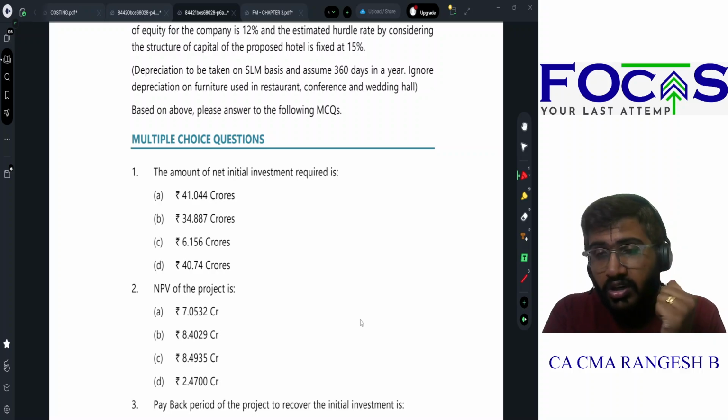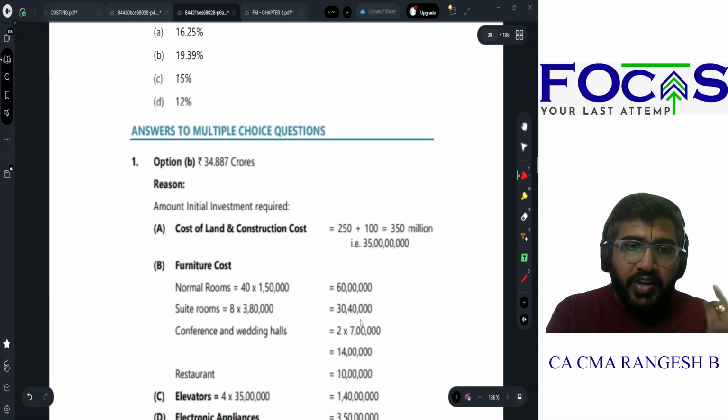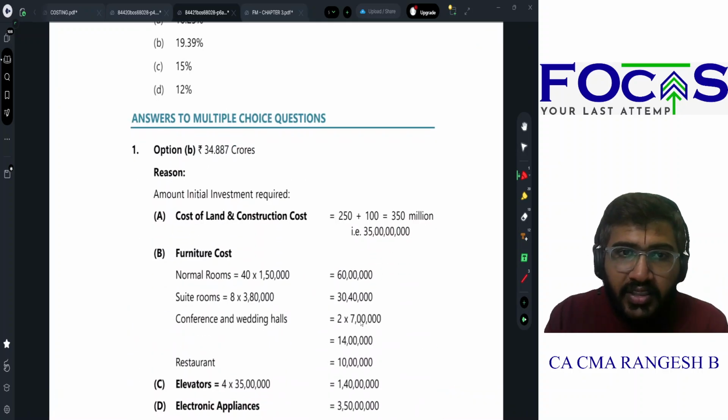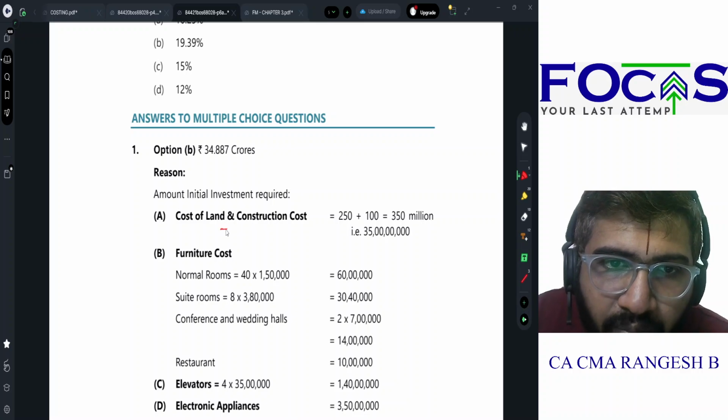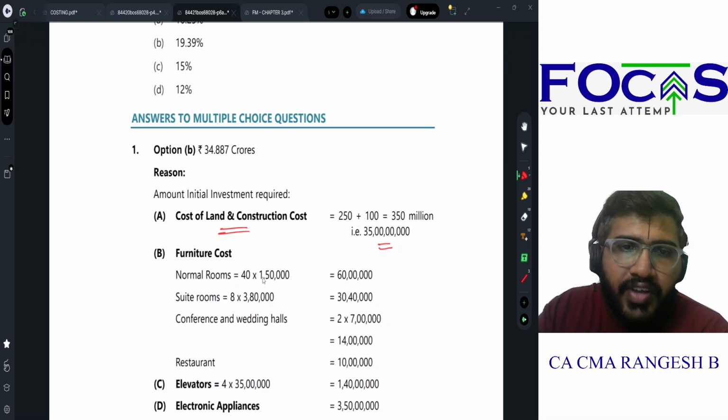One of the most complex sums that can be asked, multiple numbers we have to solve. We don't have an option. Yes. So how much initial investment will be required? Cost of land and construction cost will be 350 million, which is nothing but 35 crores.